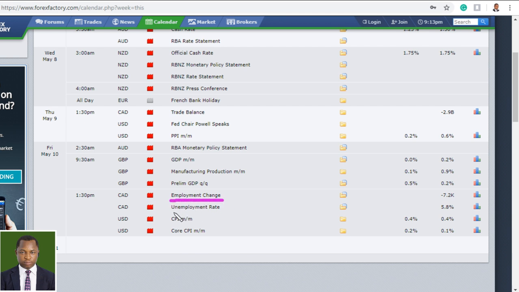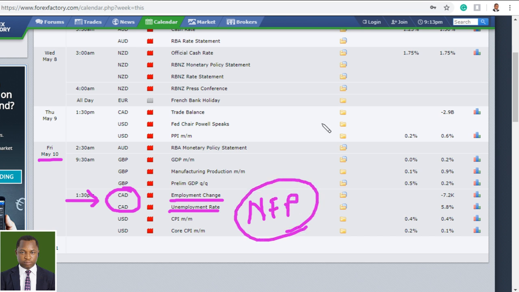That's the employment change and unemployment rate, a news announcement coming from the Canadian dollar axis that is going to be affecting all Canadian dollar crosses on Friday. This news announcement is similar to what we saw on Friday last week, the NFP. It's a similar news announcement, so you should expect heavy market volatility this coming Friday.